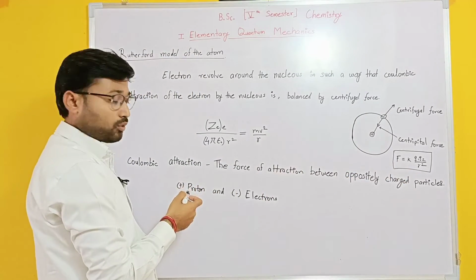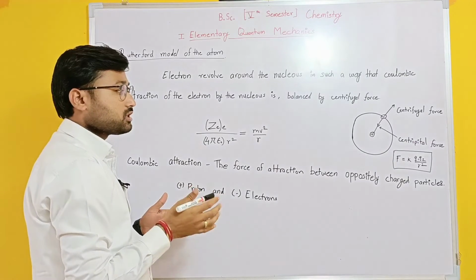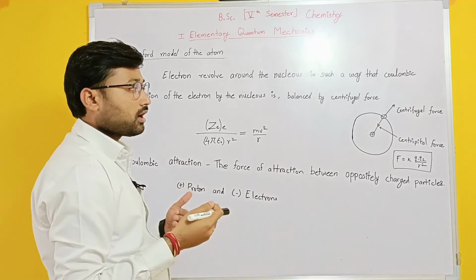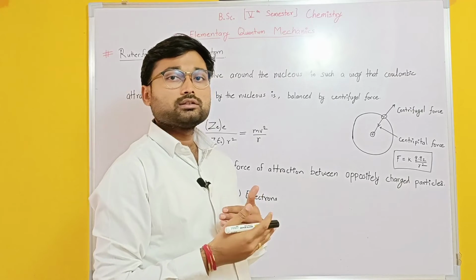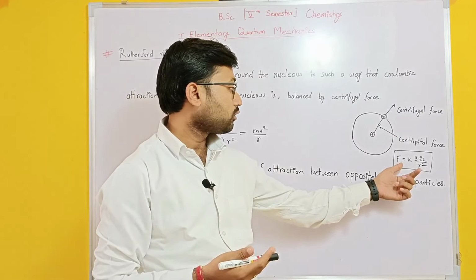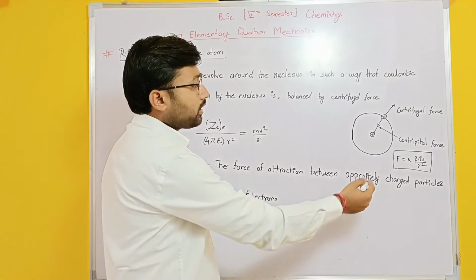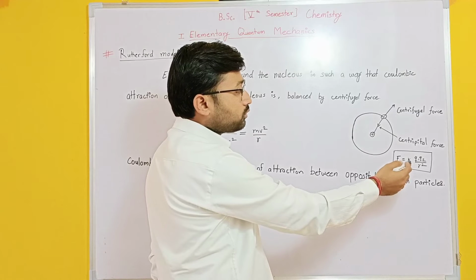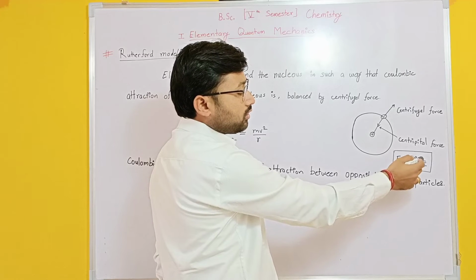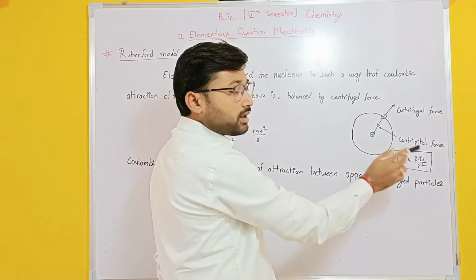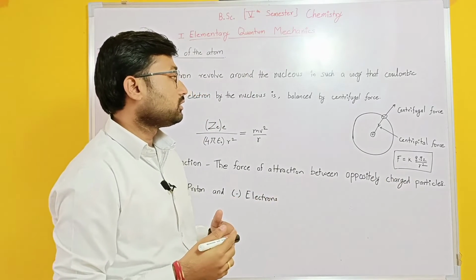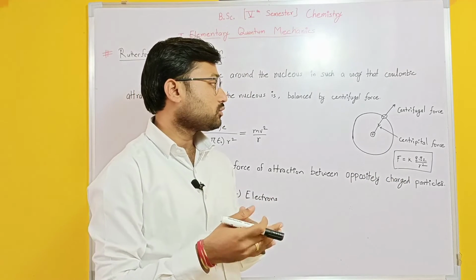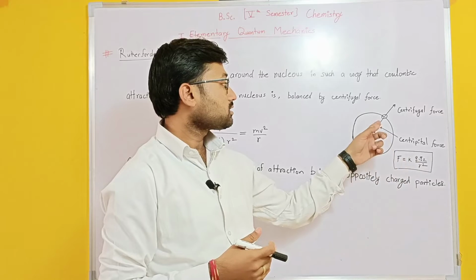Here proton and electron are of opposite charge, so both are attracted towards each other. The Coulombic force is equal to K times Q1 times Q2 divided by R square, where R is the distance between the two oppositely charged particles.